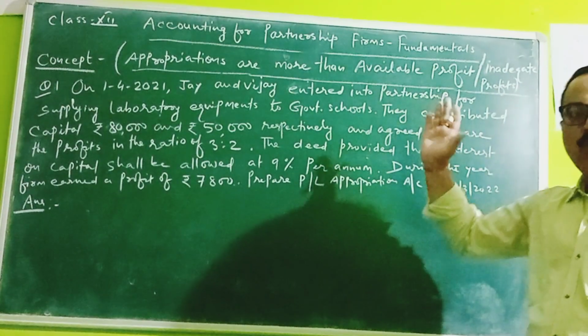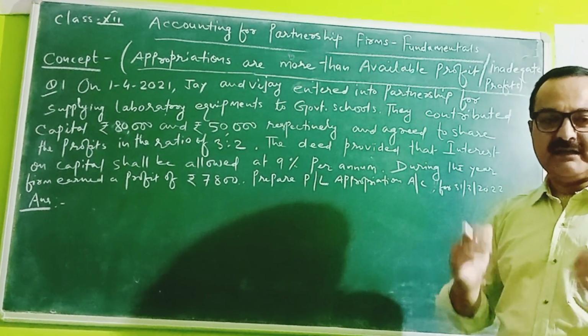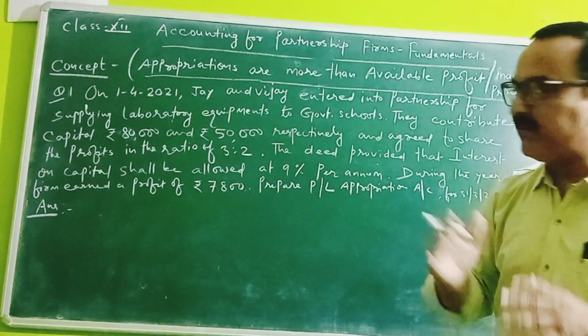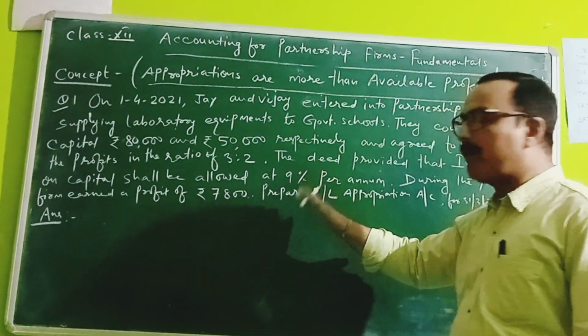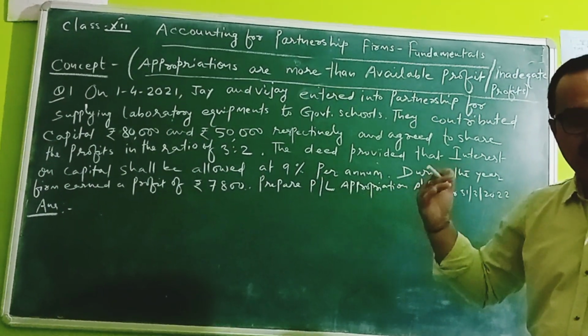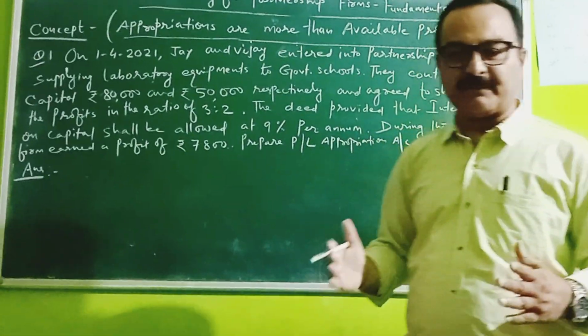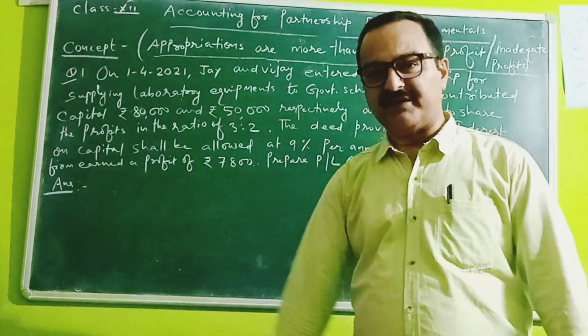It means when there is insufficient profit in the firm, then how will we make the appropriation to the partners? The profit given in the question is inadequate, insufficient. In such a situation, how will we prepare the profit and loss appropriation account?